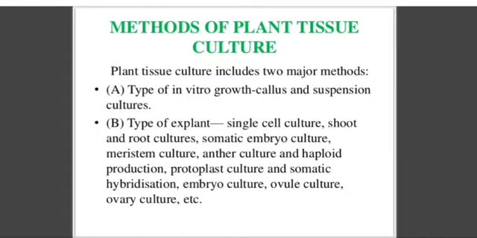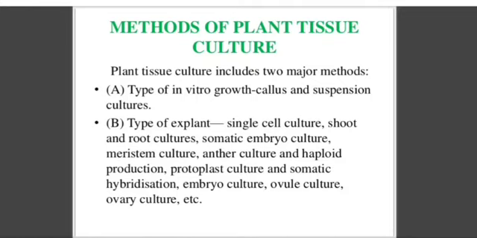Next one is embryo culture. We take the embryo from the seeds, isolate it, and place it into a nutrient medium in the lab, and that embryo germinates. That culture is known as embryo culture. Next one is ovule culture. We take the ovule from the flower, the ovary part is isolated, and that isolated explant is inoculated into the medium.